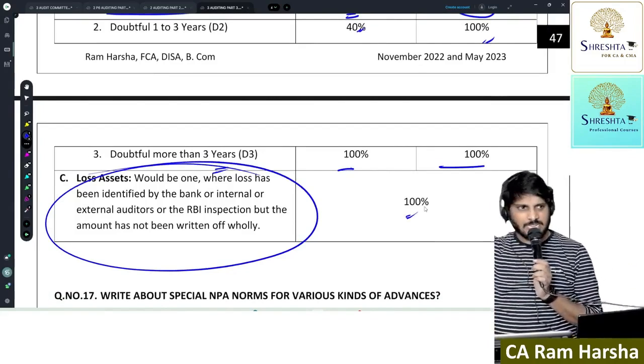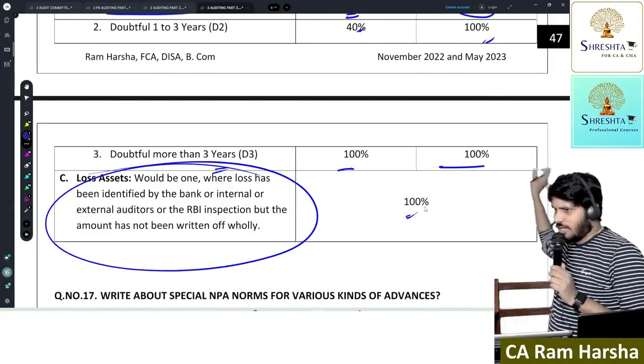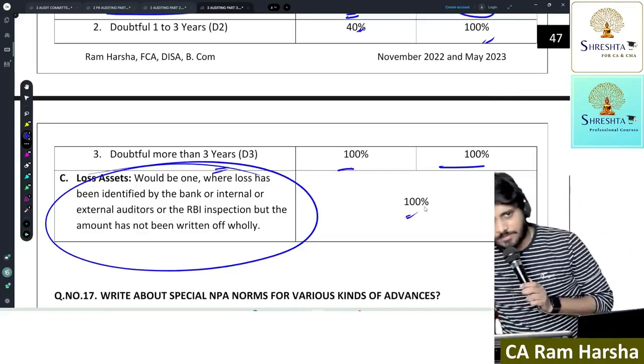Later you sell the asset and recover, right? Recovery of NPA, what to do later, we will discuss. Clear? Next.